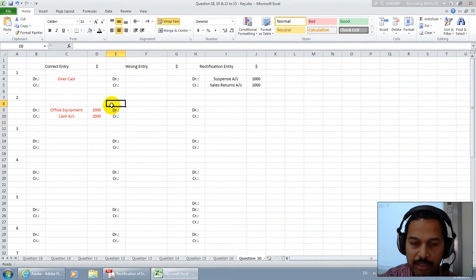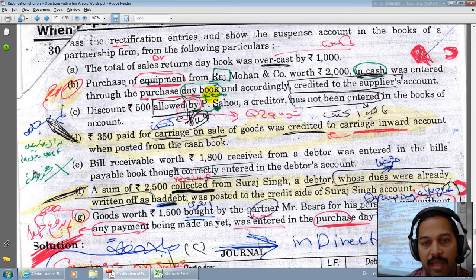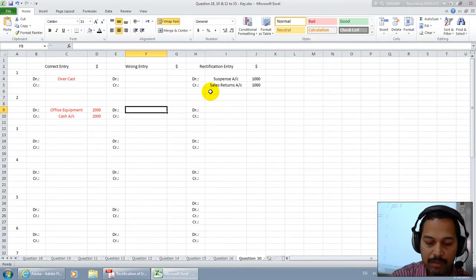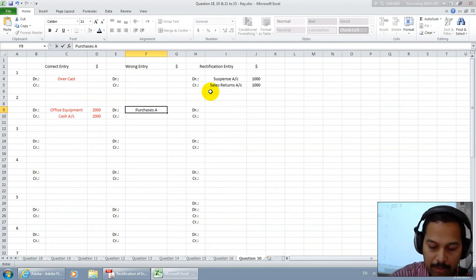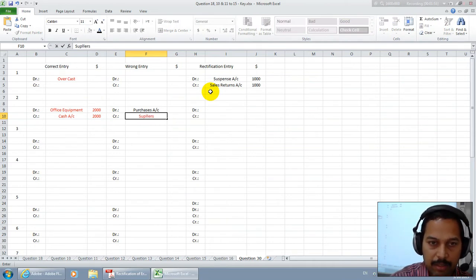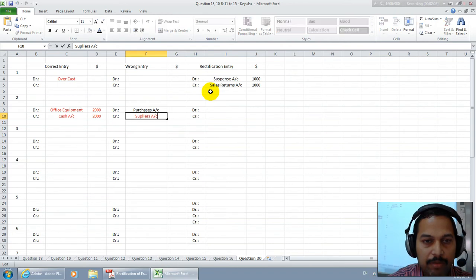Next, what happened here? Where is the mistake? The mistake was entered in the purchases day book, and credited to the supplier's account. Very clearly they are saying this was considered as purchases. So purchases account is debited, and credit we have to put the supplier's account. Supplier's account. We have the name.